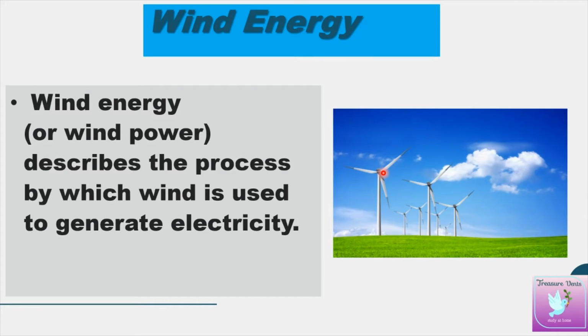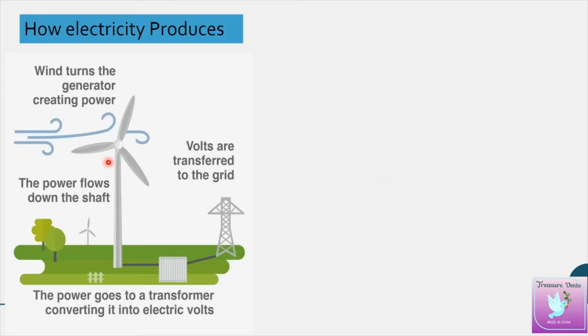So let's see one diagram. Let's see how electricity is produced. We know that wind flows from some direction, and the wind turns the generator, creating the power.